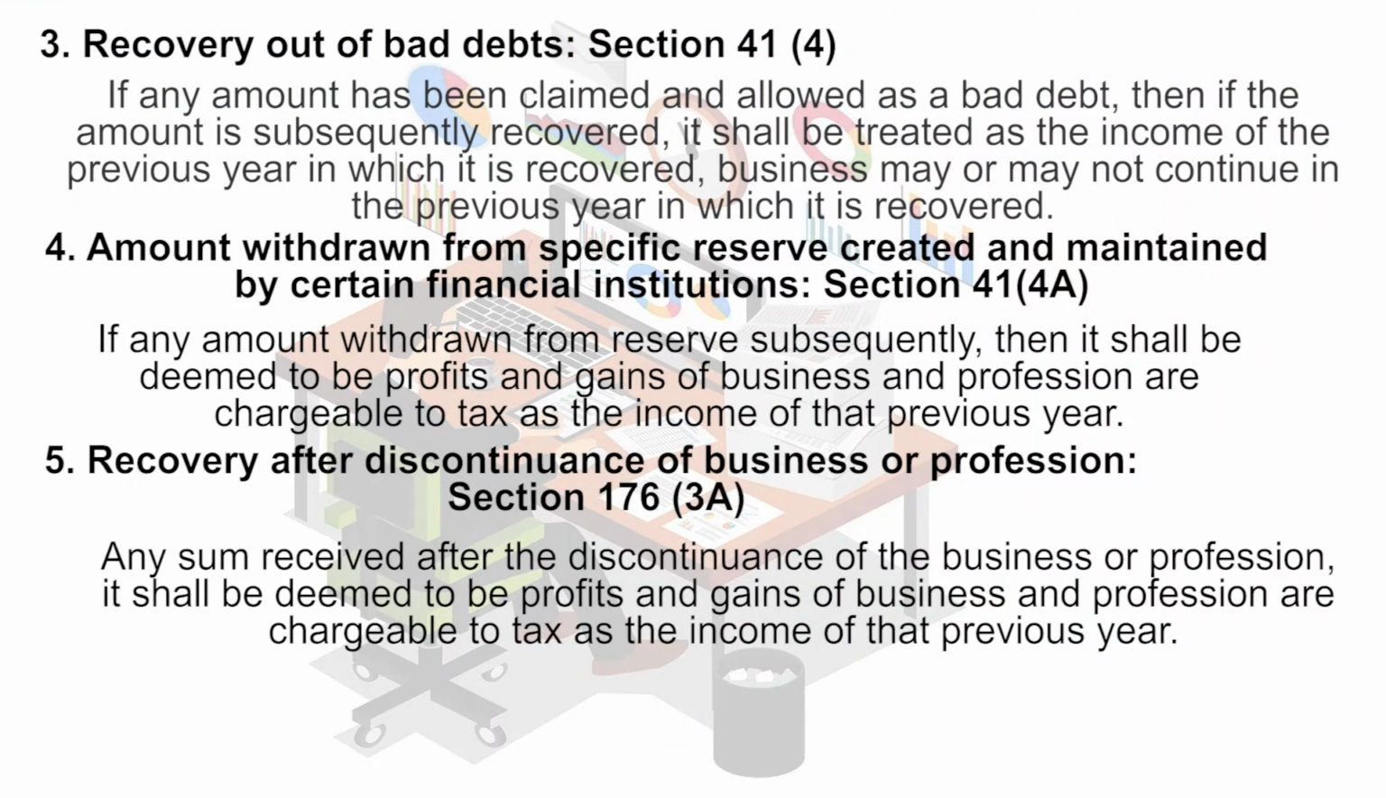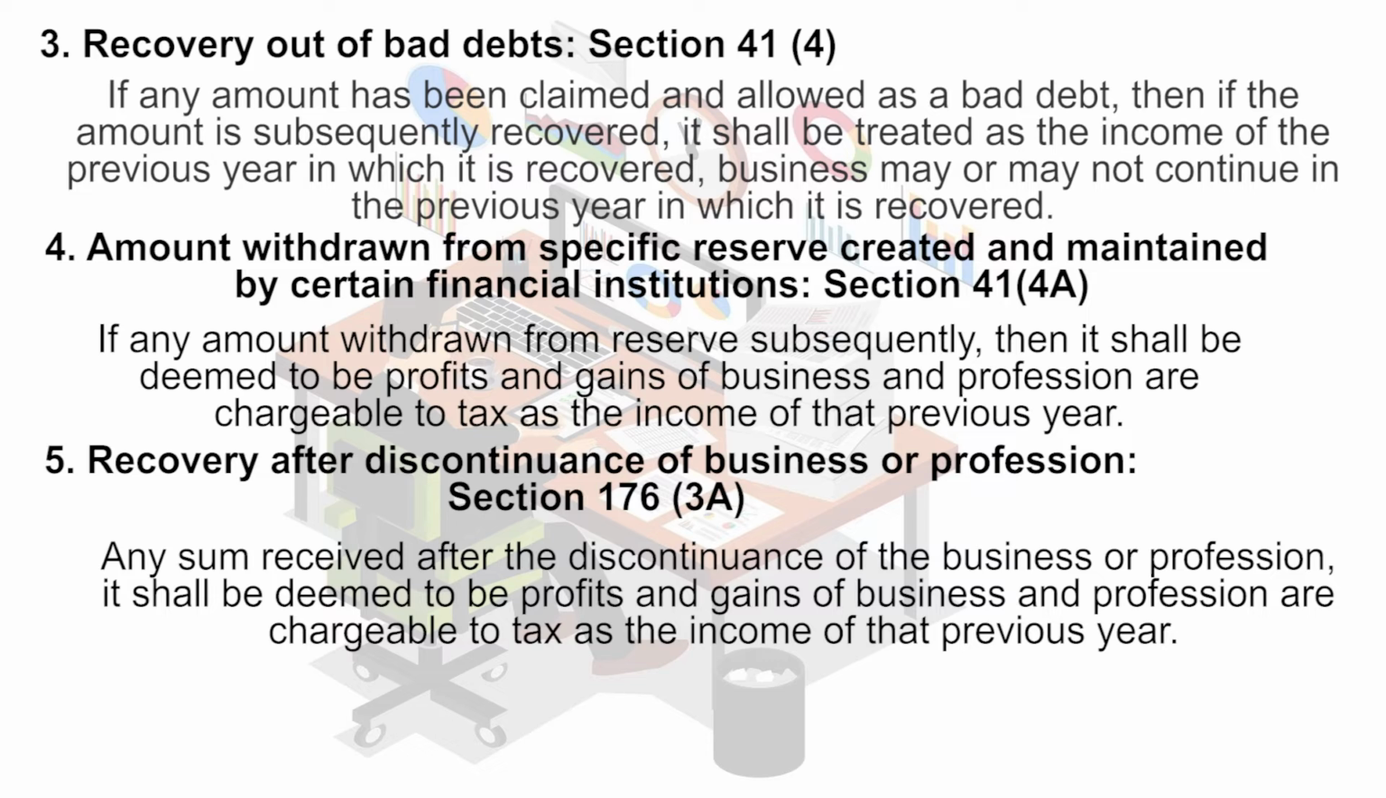Recovery out of bad debts, section 41 subsection 4. If any amount has been claimed and allowed as a bad debt, and the amount is subsequently recovered, it shall be treated as the income of the previous year in which it is recovered. The business may or may not be continued in the previous year in which it is recovered. Next, the amount withdrawn from a specific reserve created and maintained by certain financial institutions, section 41 subsection 4A. If any amount is withdrawn from the reserve subsequently, then it shall be deemed to be profit and gains of business and profession and is chargeable to tax as the income of that previous year.